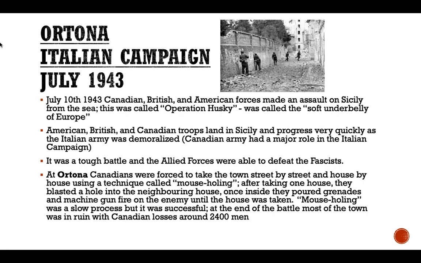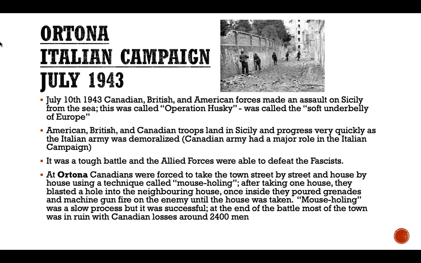Ortona was the Italian campaign of July 1943. July 10, 1943, Canadian, British, and American forces made an assault on Sicily from the sea. This was called Operation Husky. Italy was called the soft underbelly of Europe. American, British, and Canadian troops landed in Sicily and progressed very quickly as the Italian army was demoralized. Canadian army had a major role in the Italian campaign. It was a tough battle, and the Allied forces were able to defeat the fascists.